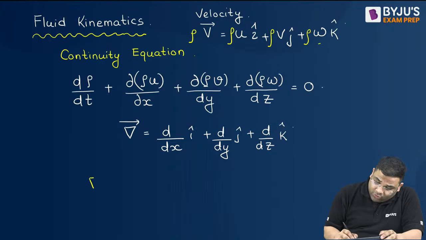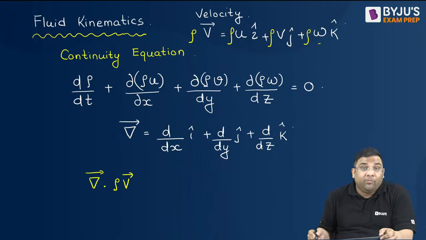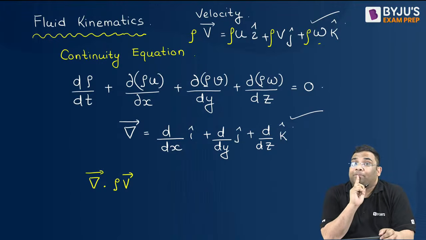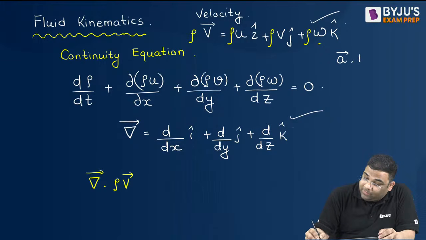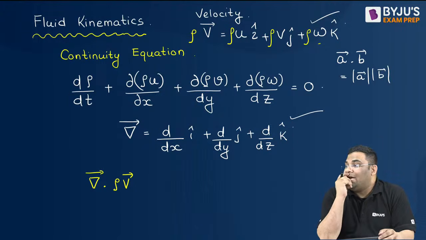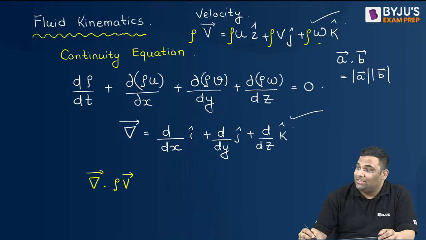Now if I do this dot product, this is a dot product of two vectors, yes? You see, this is a vector, this is a vector. Now in dot product, we know that suppose A dot B, it is what? A B sin theta or cos theta? Yes, it is cos theta.